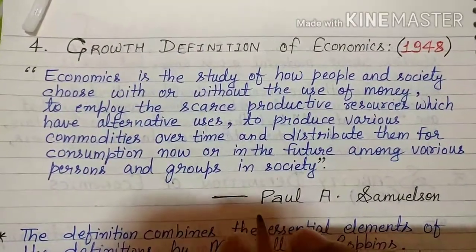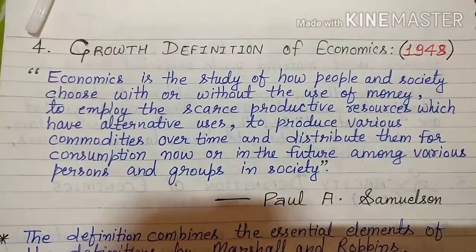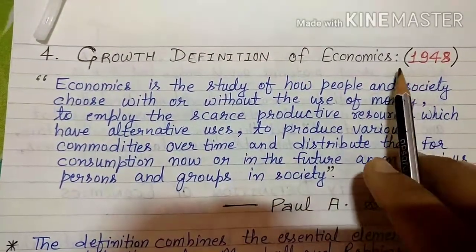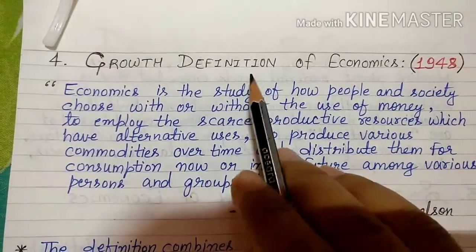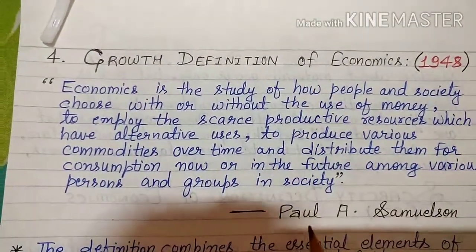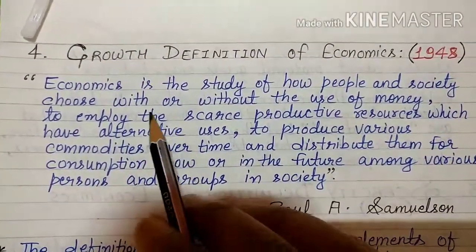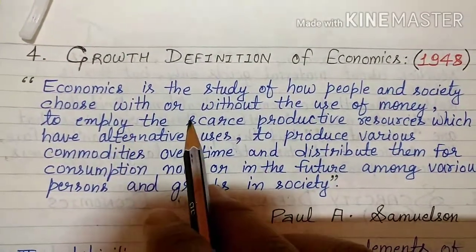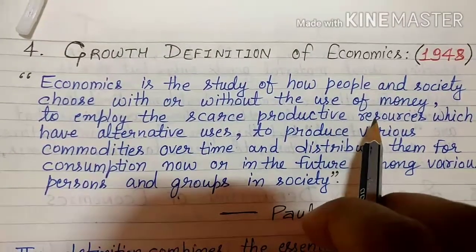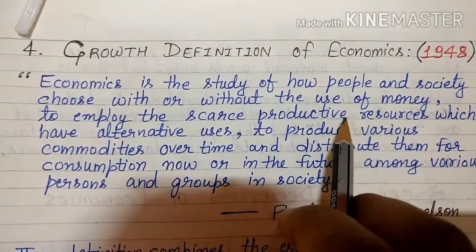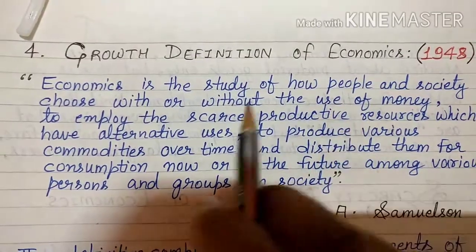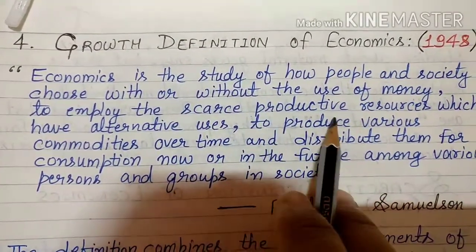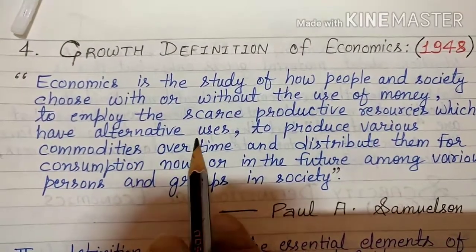After observing all these definitions given by Adam Smith, Marshall and Robbins, finally in the year 1948, the growth definition of economics came, which is given by Paul A. Samuelson. He said that economics is the study of how people and society choose, with or without the use of money, to employ the scarce productive resources which have alternative uses.